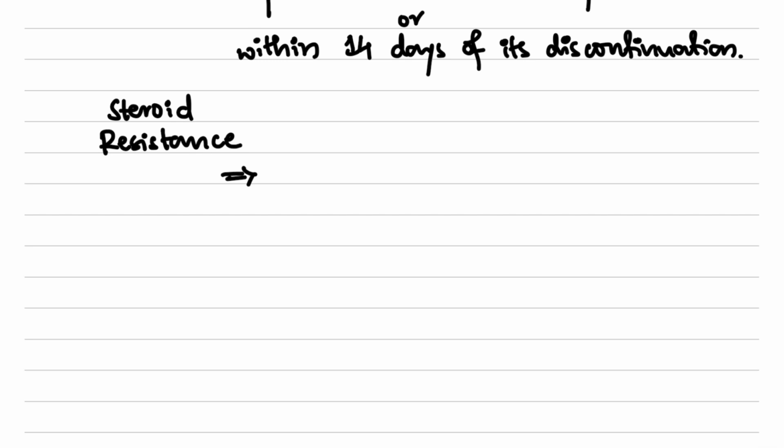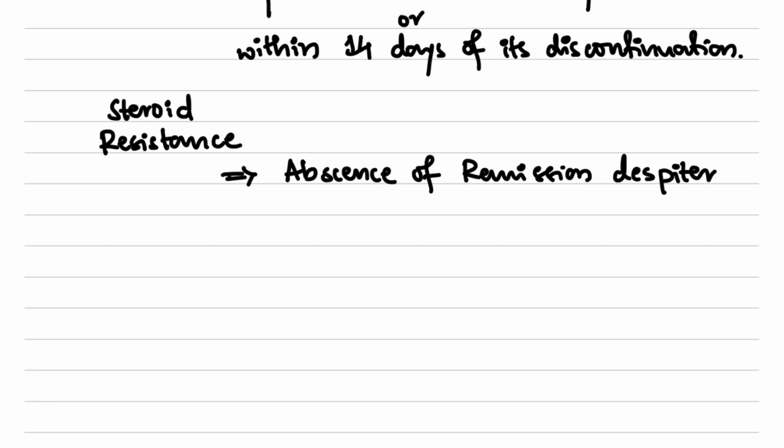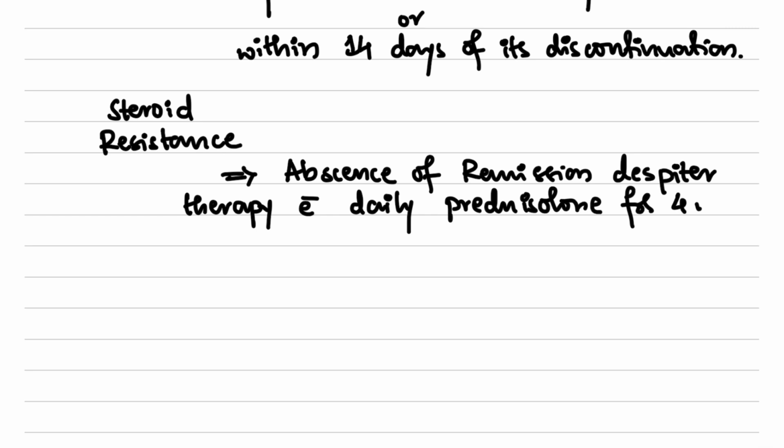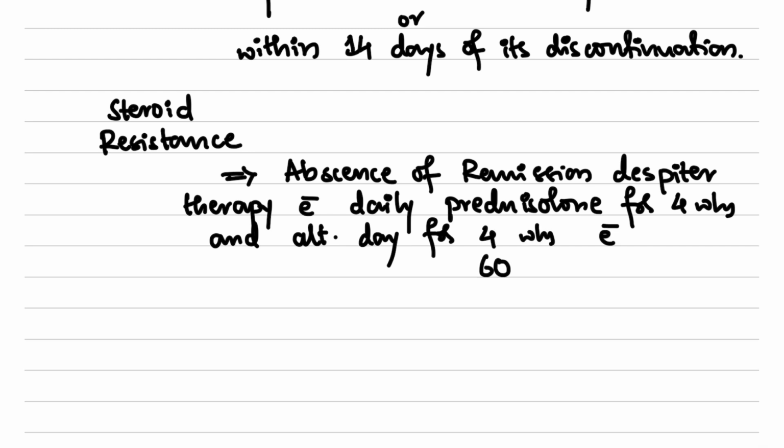There is absence of remission despite therapy with daily prednisolone for 4 weeks as well as on alternate days for 4 weeks with 60 mg per meter square per day.